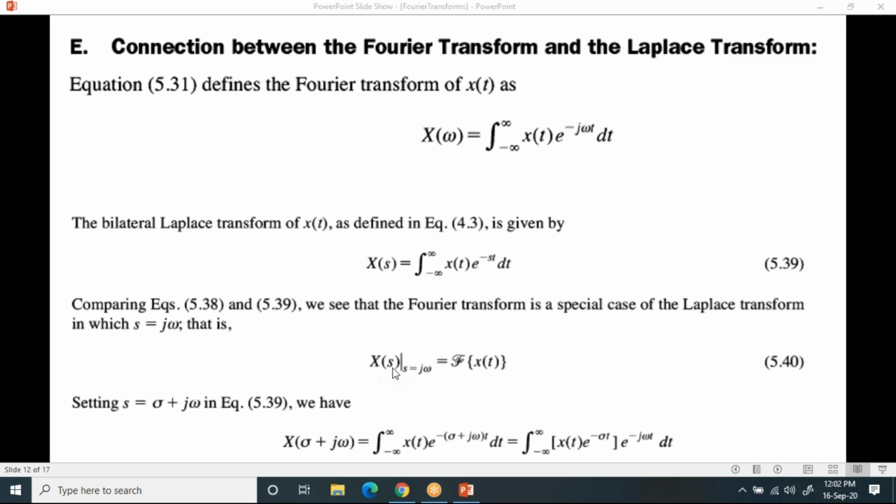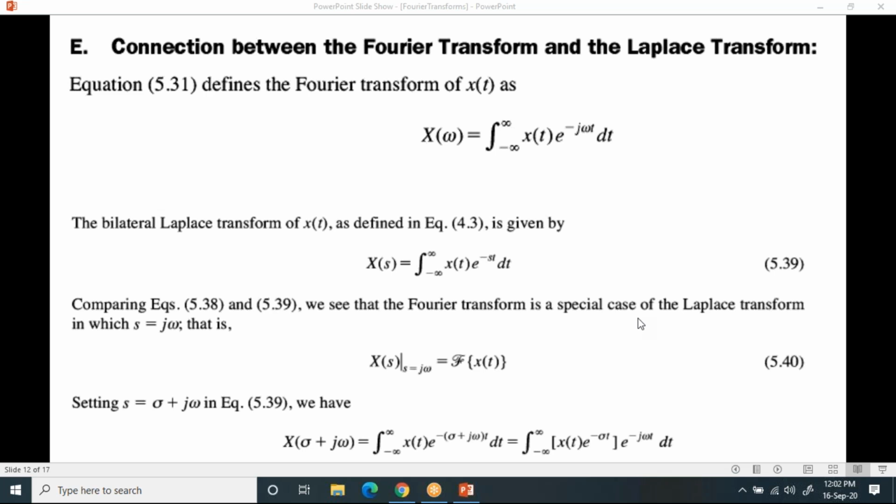Observe this. When you replace s in X of s, which is the Laplace transform of x of t, with j omega, yes, you can write it as sigma plus j omega. Sigma is the real part, j omega is the imaginary part. So when you substitute it, you'll get some constant. That's the reason we have a connection between the Laplace transform and the Fourier transform.